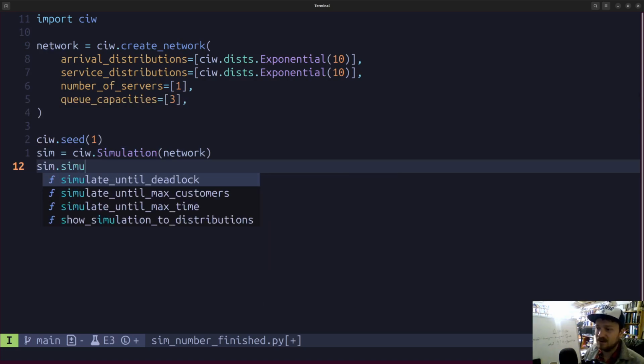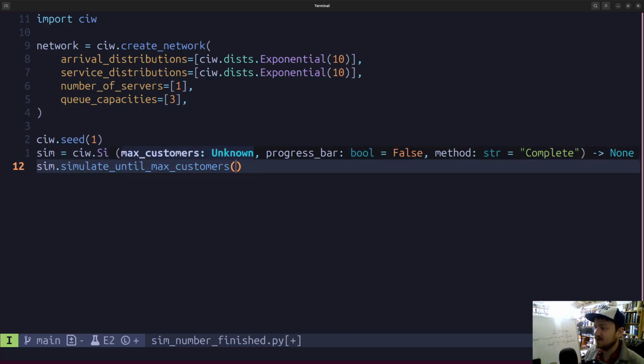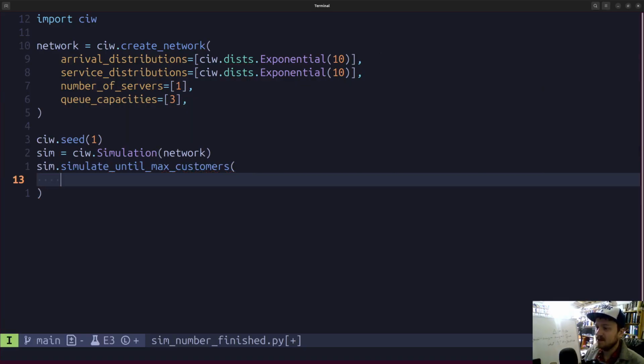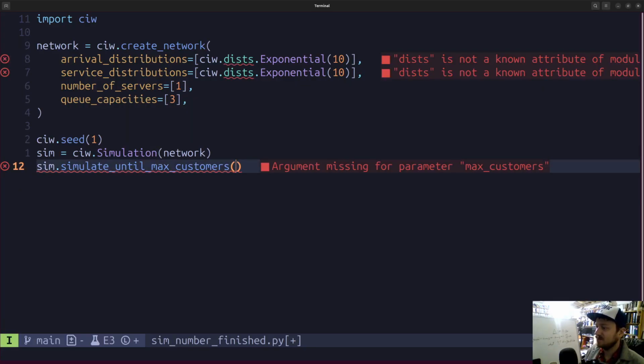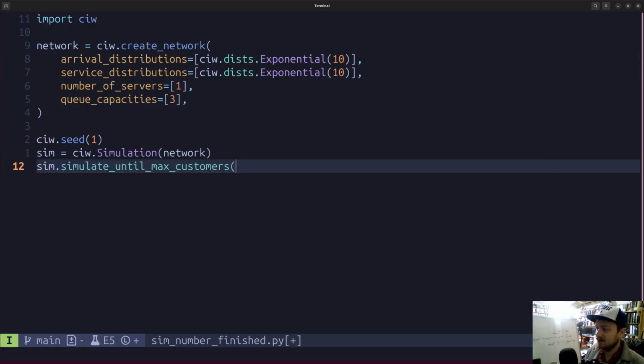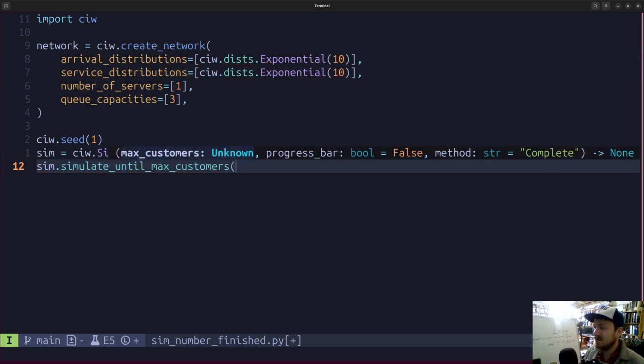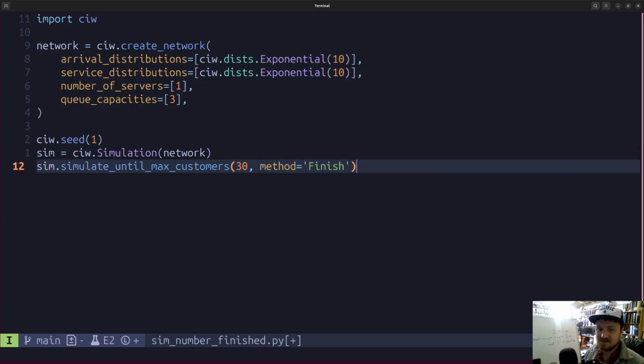So instead of doing simulation until max time, we'll do simulation until max customers. And just to make sure I've got my arguments, I'm going to use the hint here to remind myself. So we'll set the maximum customers. Perhaps we'll set that to 30 as we did in the previous tutorial, but this time we'll set the method equal to finish instead of complete.